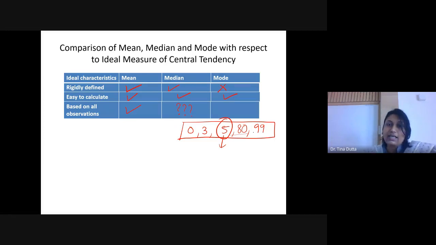Now in this case, if you had calculated mean, your mean would have changed tremendously, because now you have to add big values like 80 and 99. Your mean will be shifted towards the big value, right? So that is why here I will put a cross and I will say that median is not based on all the observations. What about mode? Is mode based on all the observations or not? Tell me.